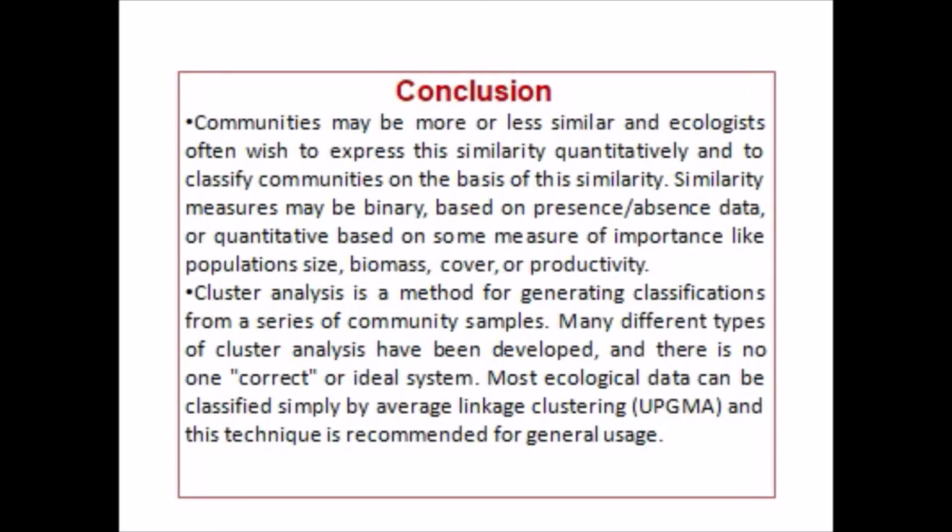Conclusion: communities may be more or less similar, and ecologists often wish to express their similarities quantitatively and to classify communities on the basis of this similarity. Similarity measures may be binary, based on presence or absence of data, or quantitative, based on some measures of importance like population size, biomass, cover, and productivity. Cluster analysis is a method for gathering classifications from a series of community samples. Many different types of cluster analysis have been developed, and there is no one correct or ideal system. Most ecological data can be classified simply by average linked clustering, that is UPGMA, and this technique is recommended for general usage.